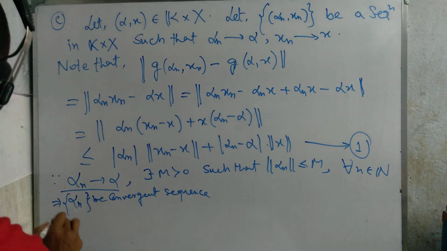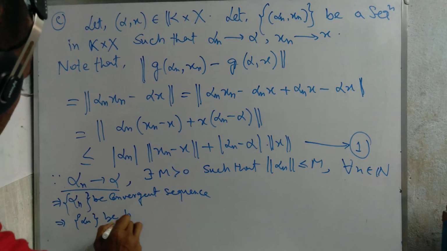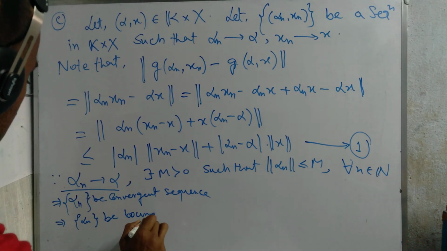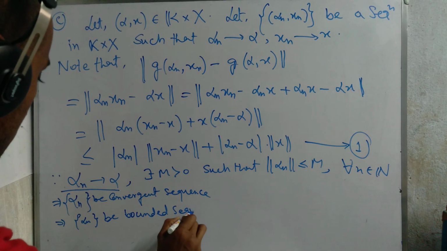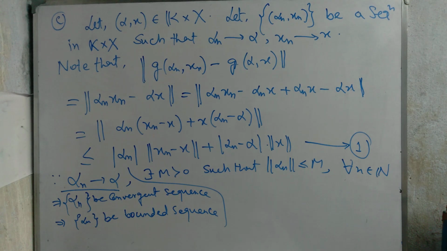So this implies alpha_n is bounded, because every convergent sequence is a bounded sequence. Okay, not a problem at all. Then we go to next.